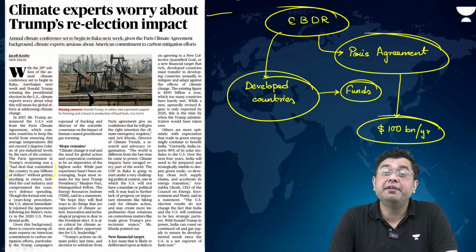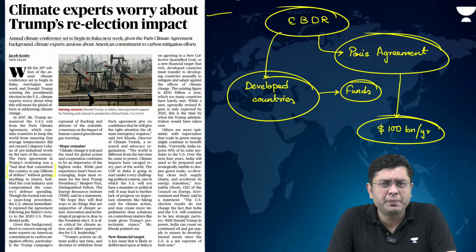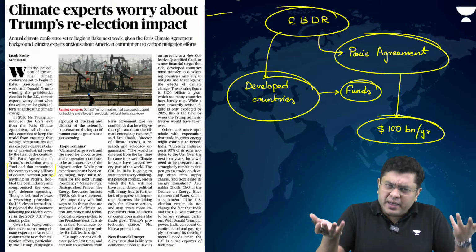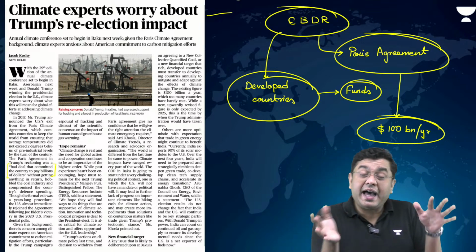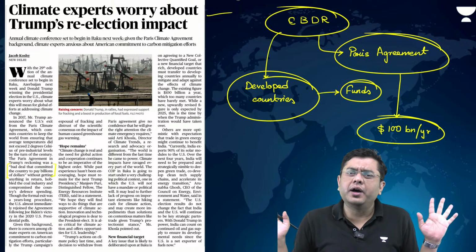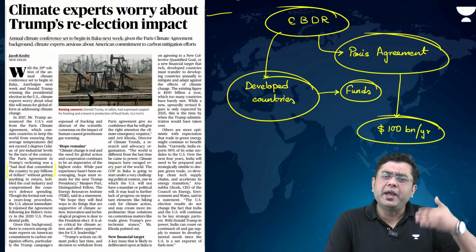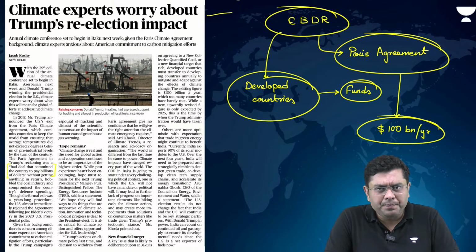Now, obviously, many developed countries did not like this, right? Many of the developed countries were absolutely antagonistic to it, asking why should we provide money? But they agreed in terms of the global consensus. As soon as the US withdrew, other developed countries also found an excuse. They said, we will also not pay. And that is where there was a withdrawal.